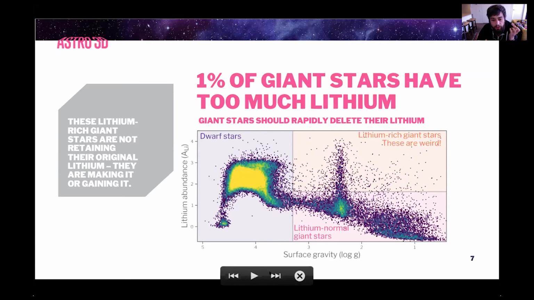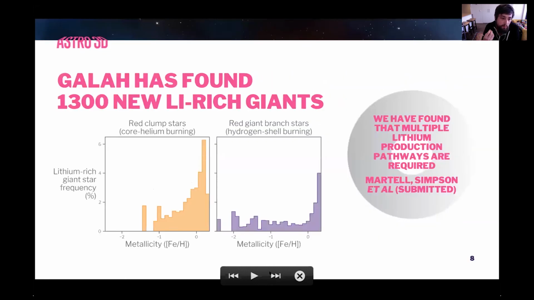And so the problem with these stars is there's nothing else about them that tells you they're lithium-rich giants. They're very consistent, they have no other bulk property about them. So what Sarah and I have been looking at is to try and understand this in the context of GALAH. We've found about 1,300 of these lithium-rich giants. And one of the really interesting things we've found is we can divide these stars between what are known as core helium-burning giant stars and hydrogen shell-burning stars. What we find is that these lithium-rich giants are about 3 times more likely to be core helium-burning stars than to be red giant branch stars.